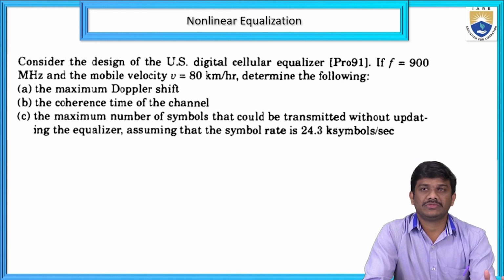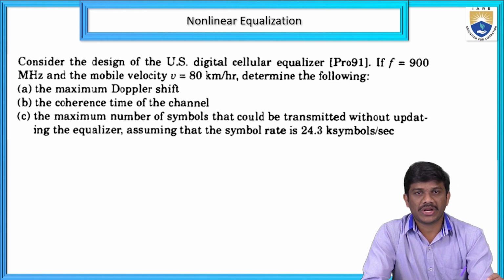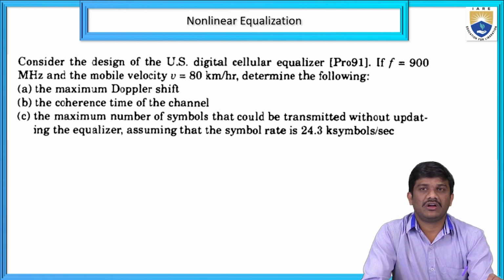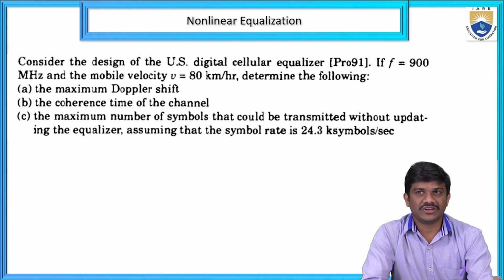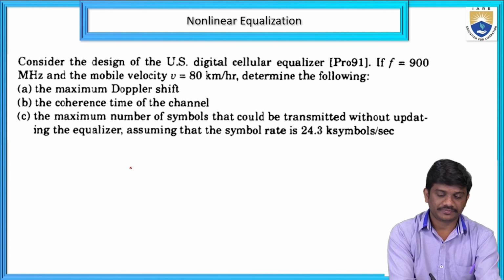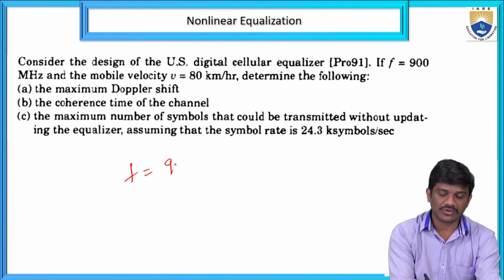Okay, here we have to first see whatever information is given in the problem. That is a US based digital cellular equalizer, and the frequency is f equal to 900 megahertz.